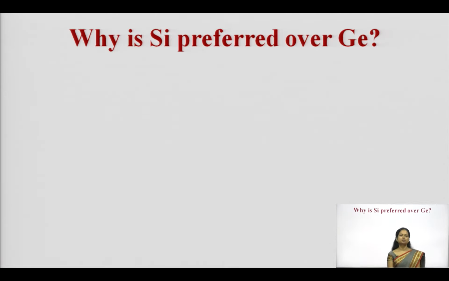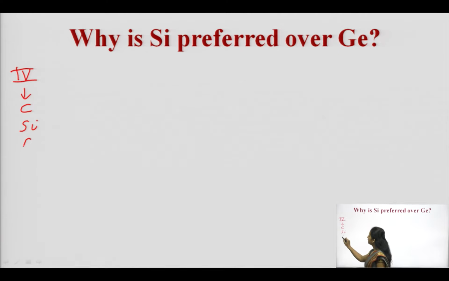Why is silicon preferred over germanium? What are the various factors because of which you can say that it is the preferred one? As I have told you, group 4 elements which you have studied in the periodic table, carbon, silicon, germanium, can be taken as semiconductor materials.